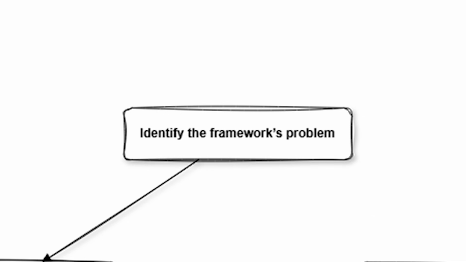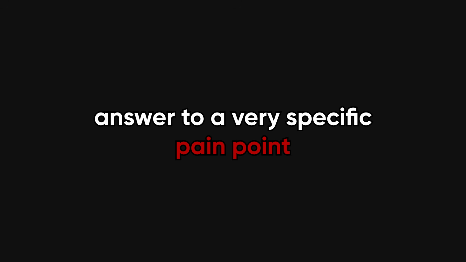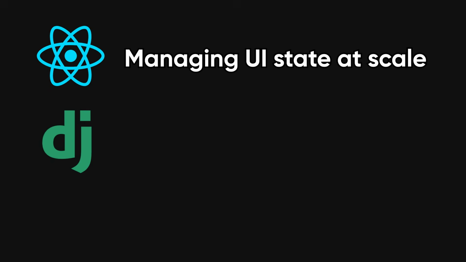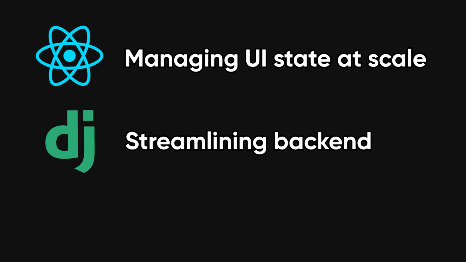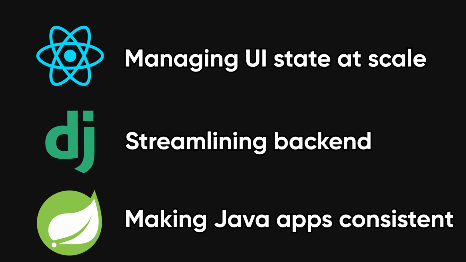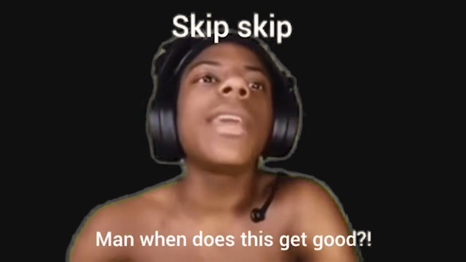The very first thing you should always do with a new framework is figure out what problem it actually exists to solve. Every framework is an opinionated answer to a very specific pain point. React exists because managing UI state at scale with vanilla JavaScript became unbearable. Django exists because wiring databases, authentication, and admin panels by hand was slow and error-prone. Spring exists because large Java applications needed consistency and structure across massive teams. If you skip this step, every feature looks arbitrary. But once you know the core problem, the design decisions start making sense instead of feeling like magic.